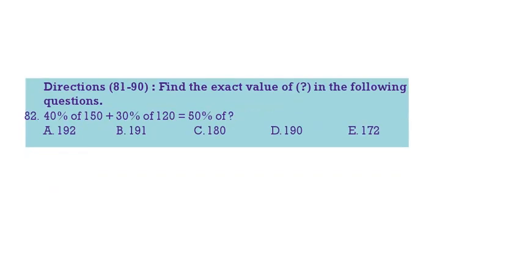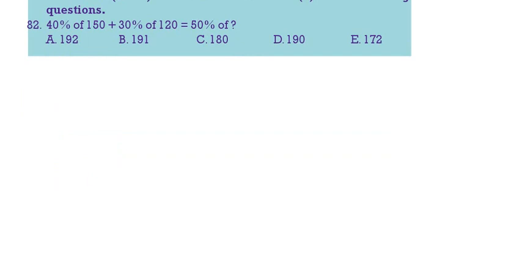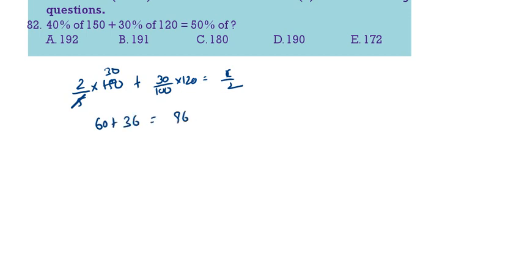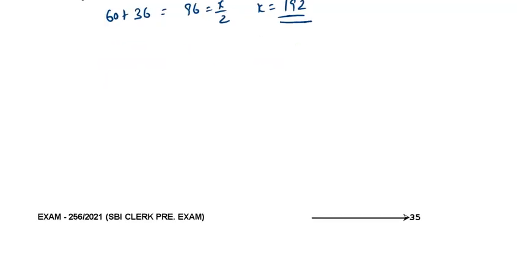Next one. 40% of 250. 40% of 250 means how much? 2 by 5 of 150 plus 30% of 120 is equal to x by 2. So this one first, 60. This is 36. 96 is equal to x by 2. X is equal to 192. 192 is the correct answer. Next question.